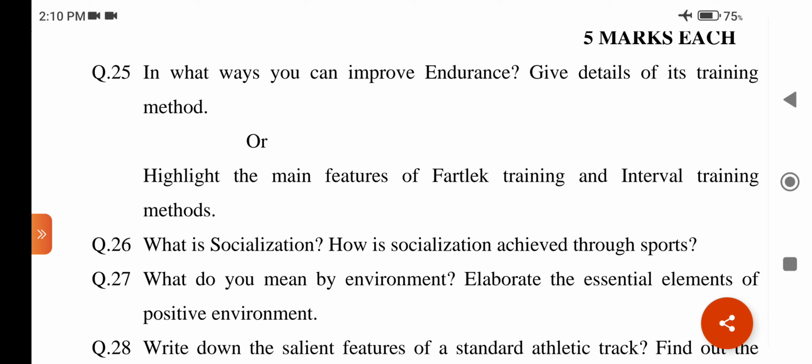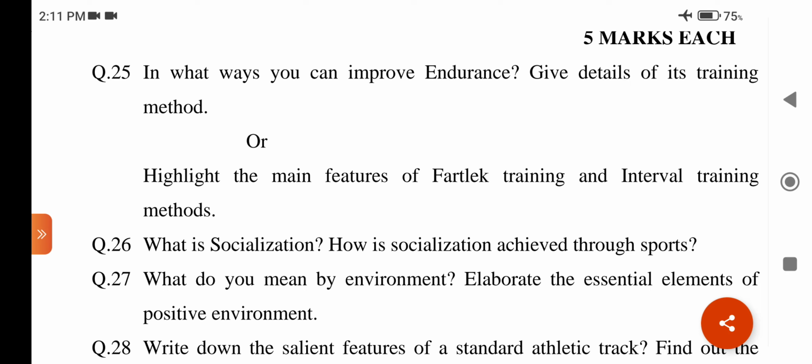The answer may be: endurance is one of the most important factors of physical fitness. Endurance is the ability to resist fatigue. There are two types of endurance development methods. Number 1, short term endurance or muscular endurance. 2, long term endurance or cardiovascular endurance. Training methods for endurance development are continuous training method, interval training method, and fartlek training method.